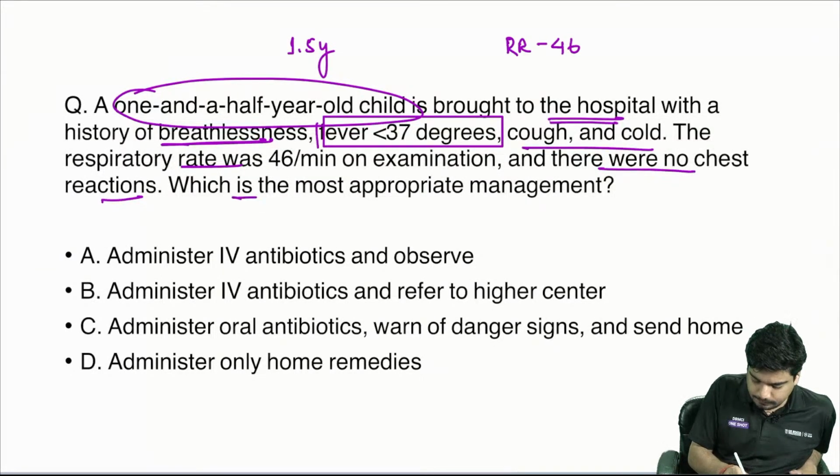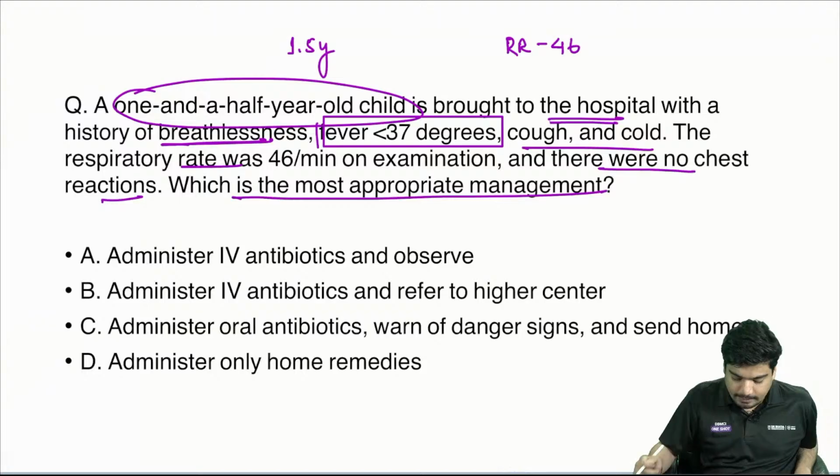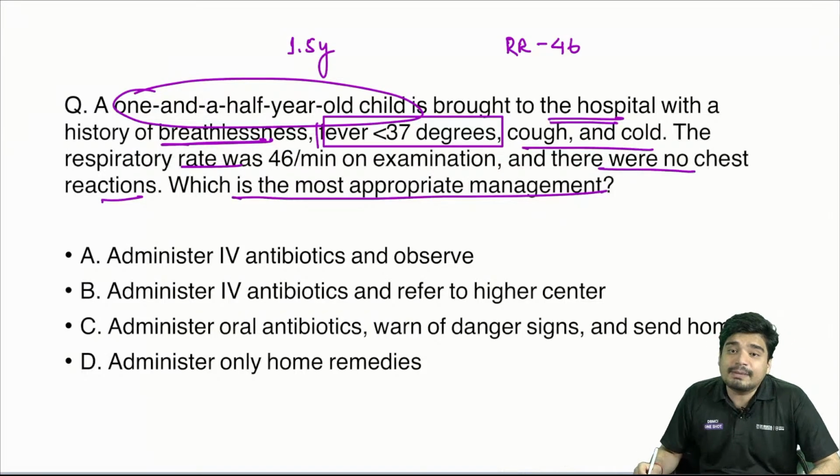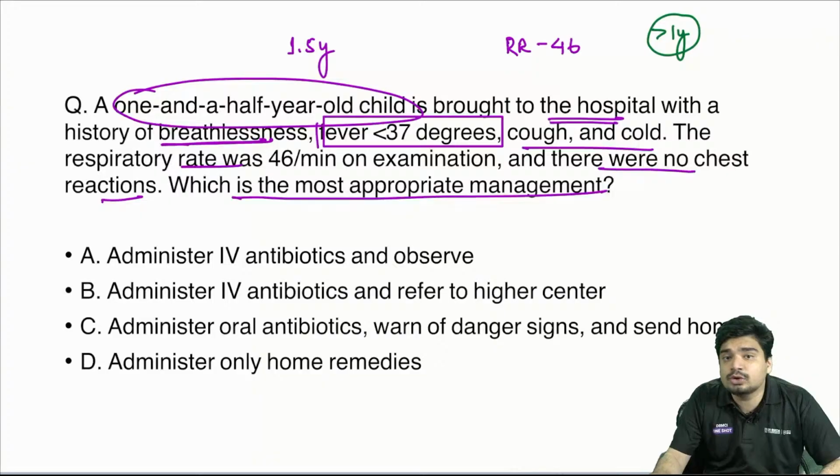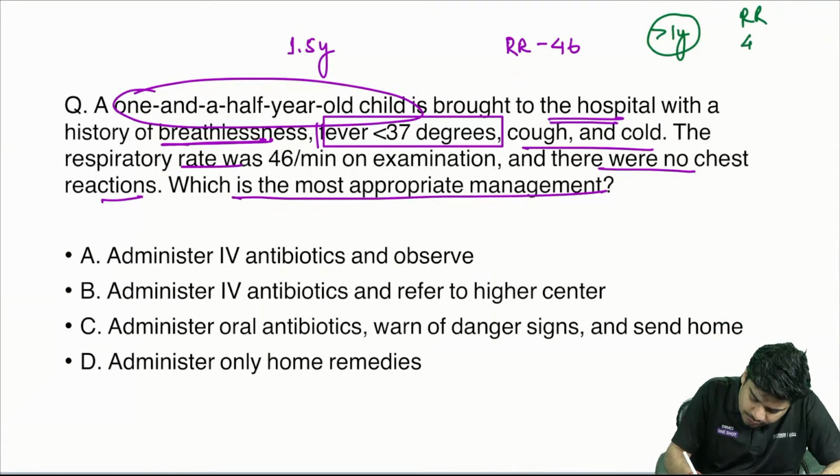What is the most appropriate management? The child is more than 1 year. What is the respiratory rate cutoff? The respiratory rate cutoff is 40. So this is fast breathing pneumonia.